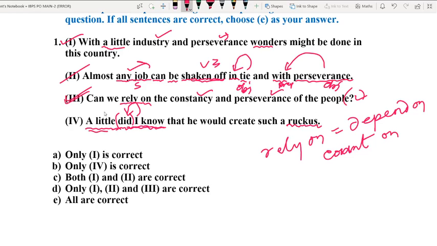I told you a few minutes back, a little carries a positive meaning. So here in the last option of question number 1, the speaker means to say that he had very little idea. That means we have to use little instead of a little. So now we have to find out which one is the correct answer. The correct answer is option D, that is 1, 2 and 3. The fourth one, the last option, is absolutely incorrect, and hence it stands eliminated.